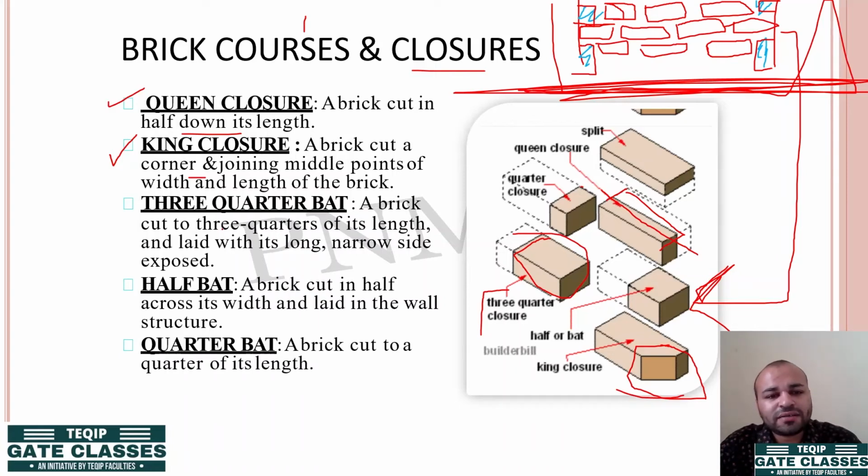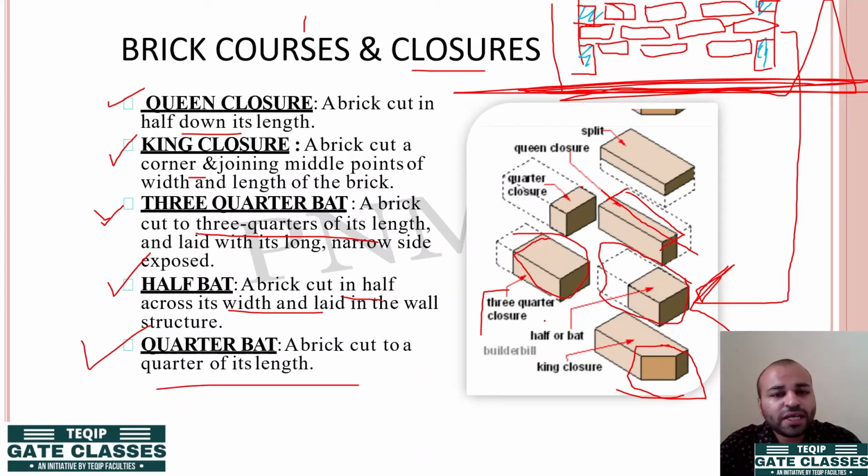Then 3/4 bat, it is cut to 3/4 to its length. Half bat is a brick cut in half across its width. This is the example of your half bat. Okay. Next is your quarter bat. It is a brick cut out to its quarter of its length. Okay, I hope it is clear.